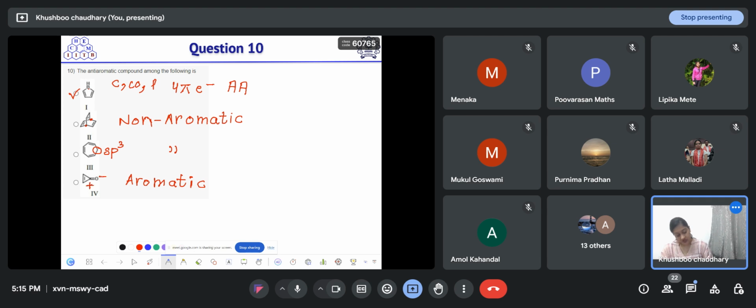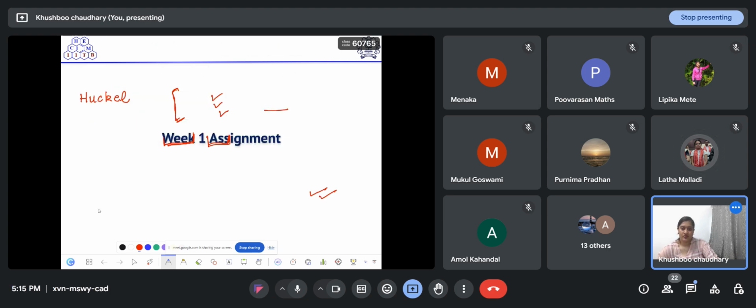Because of the generation of that positive charge, it has 2 pi electrons only. So this is aromatic in nature. These four examples are clear. Any doubts? No, ma'am. Okay, so let's move on to the next question.